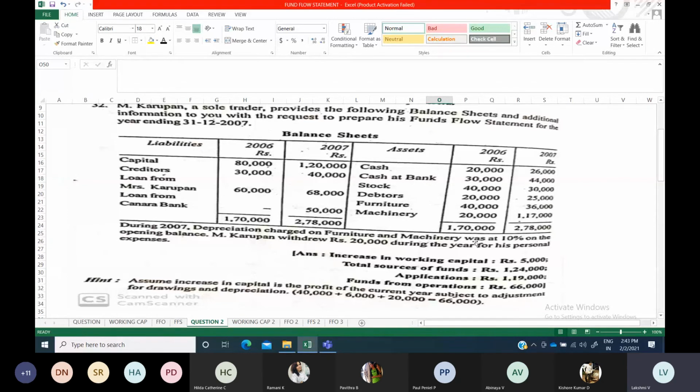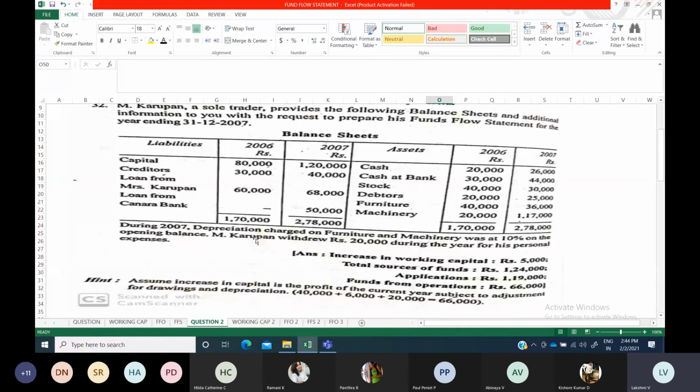So for furniture and machinery, 40,000 into 10 by 100, how much do you find? 20,000 into 10 by 100, how much do you find? That is your depreciation amount. Depreciation amount usually comes in when you calculate the fund from operations, and you will be taking that into account. So all those things you have to remember.